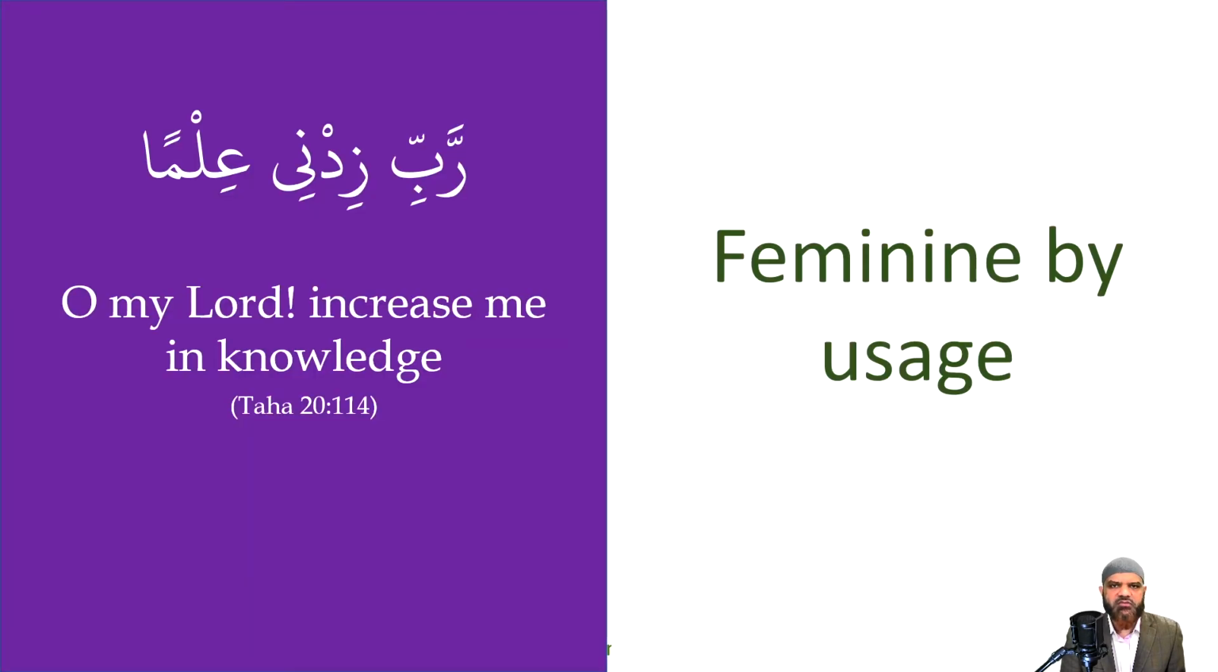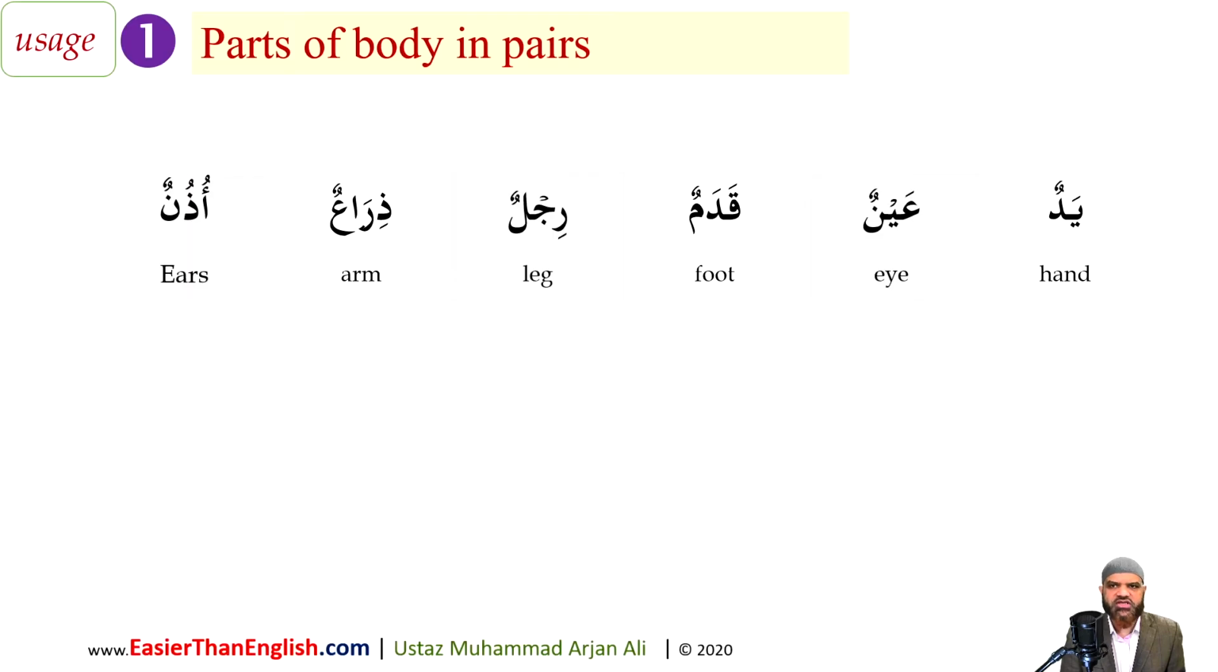So feminine by usage, the first category: body parts in pairs. Human body parts that are in pairs are treated in the Arabic language as feminine. So yadun, hand; aynun, eye; qadamun, foot; rijlun, leg; dhira'un, arm; udhunun, ears. These are all parts of the body that you have in pairs, so they will be treated as feminine.